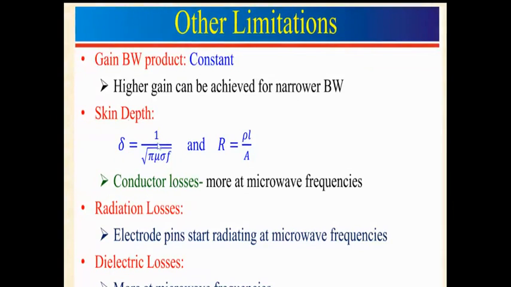Another limitation is skin depth. As you can see here, skin depth is inversely proportional to the frequency. As frequency increases, skin depth decreases. That means at microwave frequency, the skin depth is very small. So we can say that at microwave frequency, most of the current flows through the surface, or the effective area for current flow decreases. Here the area decreases, then resistance increases, then losses increase. So it creates problems also.